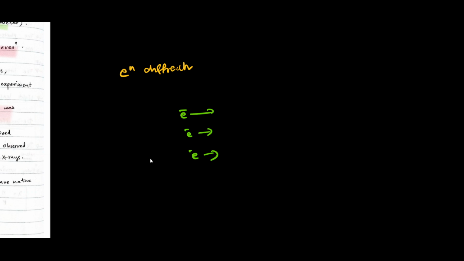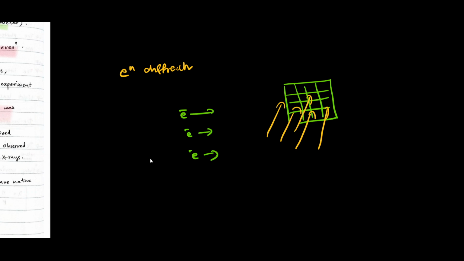And just think, if we have a grill-like structure, and we shoot electrons towards this, then if electrons were particles, they would just pass through, and on the screen behind, we should get the same pattern. Maybe this is a scintillating material, so where the electron hits, we must be able to observe, and we should get the same pattern of this grill.